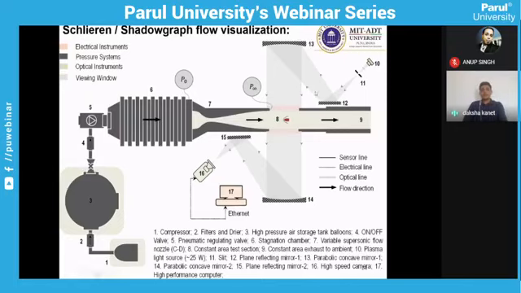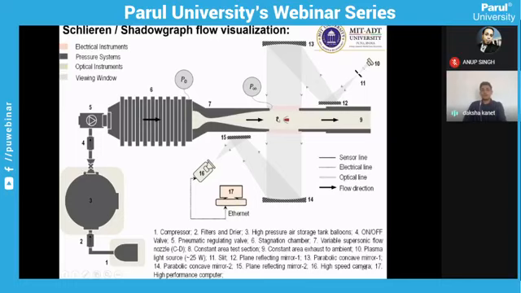This is a combination of mirrors and light. You can see here number 10 is a light source supplying light to the slit, and the height of the slit can be adjusted as per the requirement. The light is delivered to the reflecting mirror, and this reflecting mirror supplies the light to the parabolic mirror, which delivers the light to the test section. At both ends of the test section you have parabolic mirrors which capture the light coming from the light source.